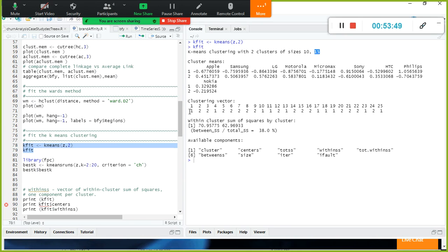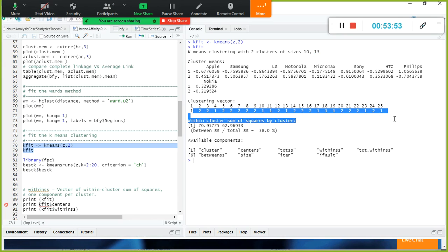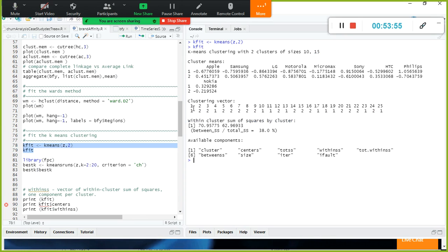And look here, this is something called the clustering vector. So we have 2 clusters created, 1 and 2. These are the records. The first record was falling in the first cluster. The second record was falling in the second cluster.